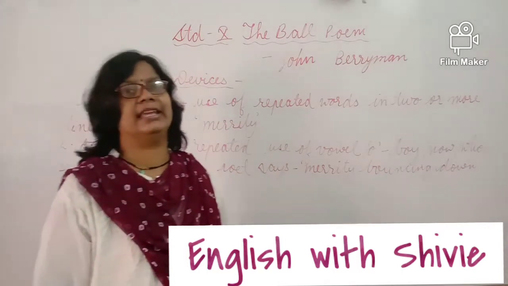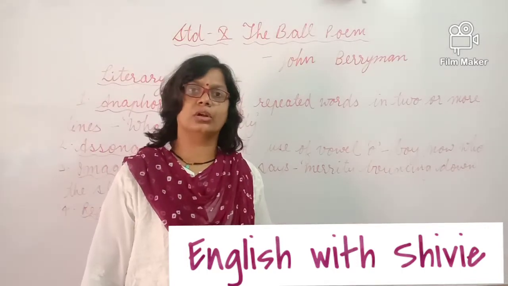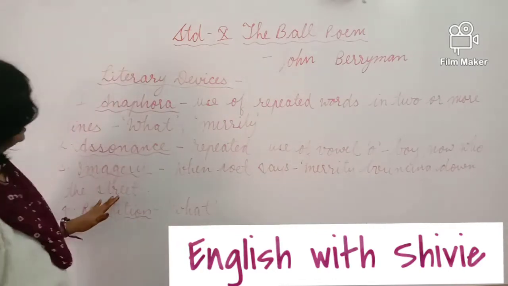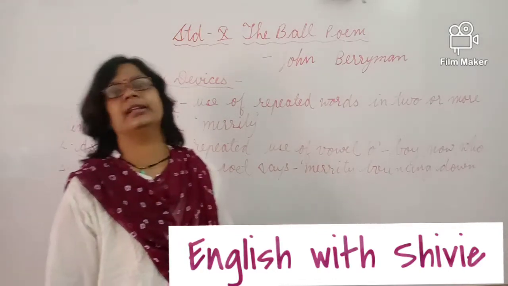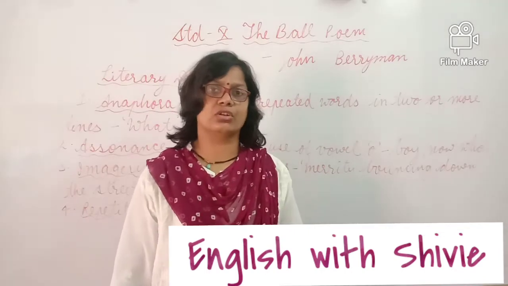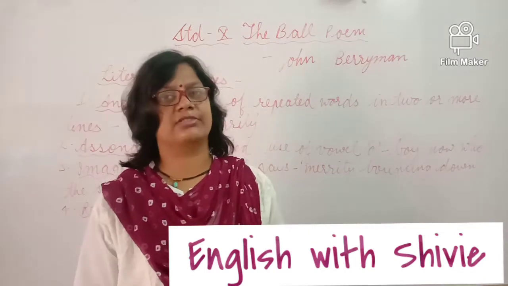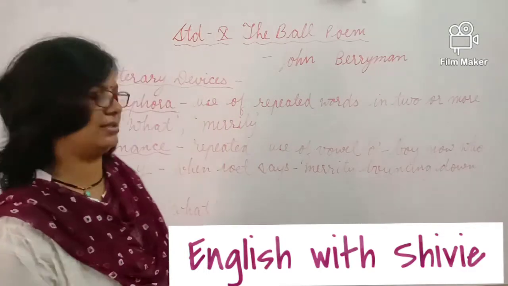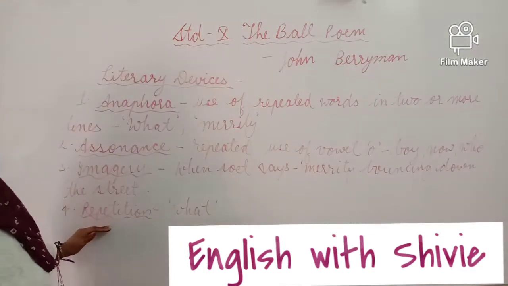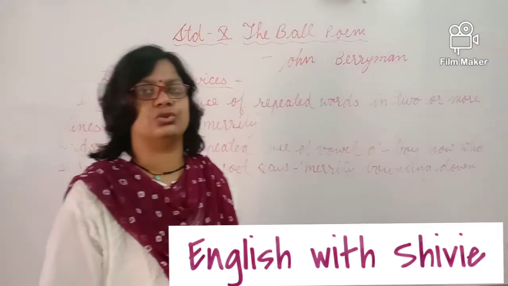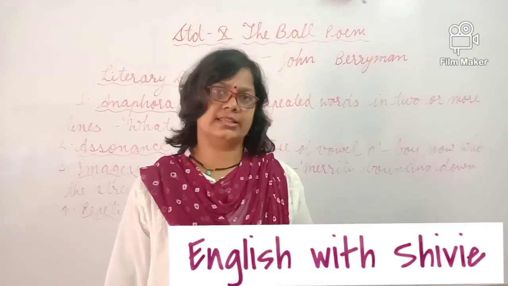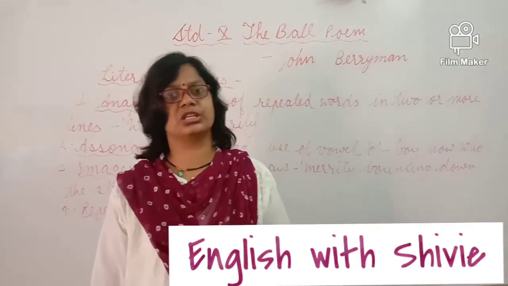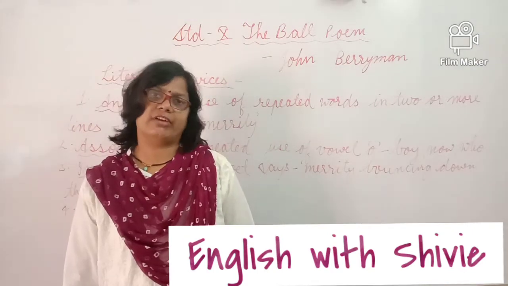Next is imagery. In the last line he says that the ball rolled down, and he has also said merrily bouncing down in the street. It is not confirmed; it was only the imagination of the poet that it was rolling down the street into the water. So there is imagination. Next is repetition, where a word is used again and again. So in the first lines there are four poetic devices used.